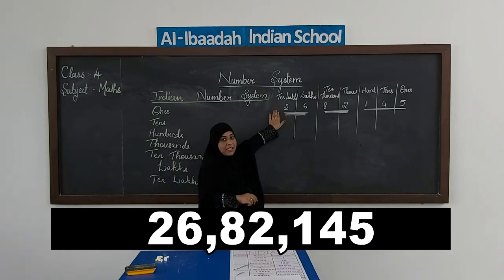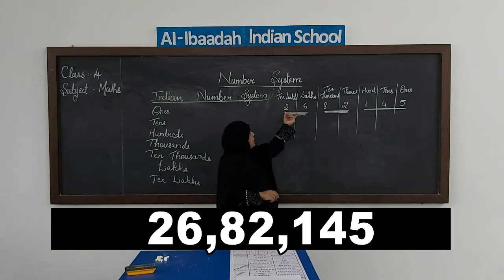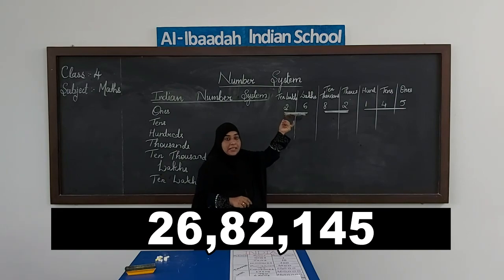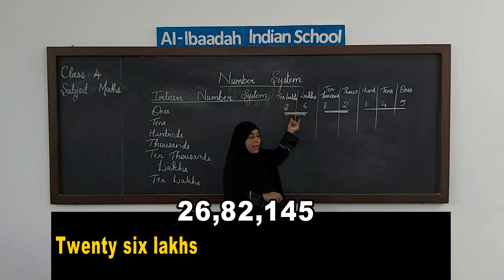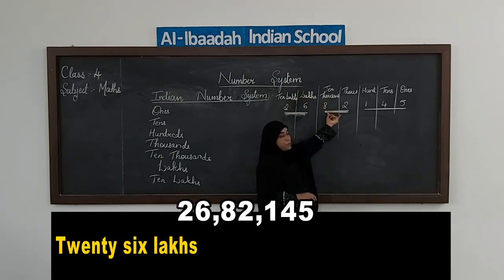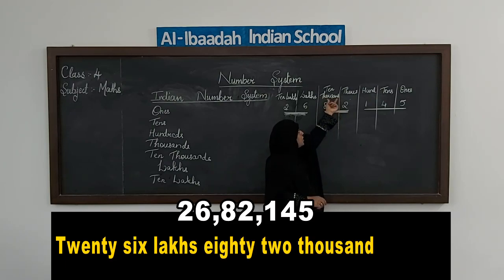We start from the greatest place value, that is 10 lakhs. Now here, as I said, these 2 numbers we have to read together. So these 2 numbers together, 2 and 6, make 26. 26 is in the group of lakhs. So we will read it as 26 lakhs. Then we move on to our next group. 8 and 2 is 82. 82 is in which group? It is a group of thousands. So this we read as 82,000.